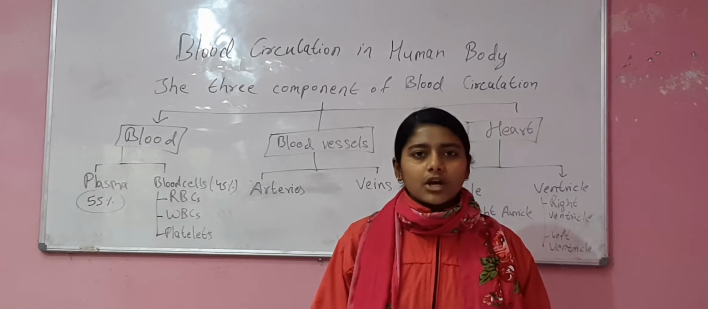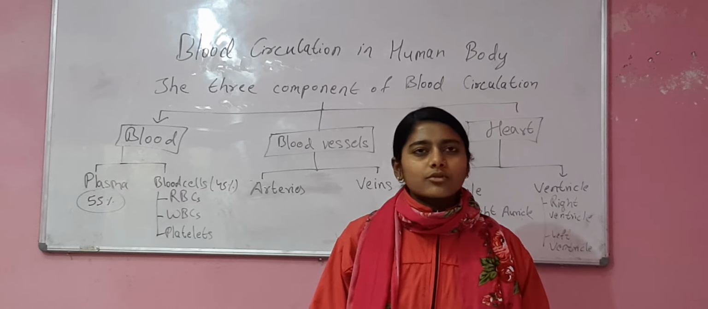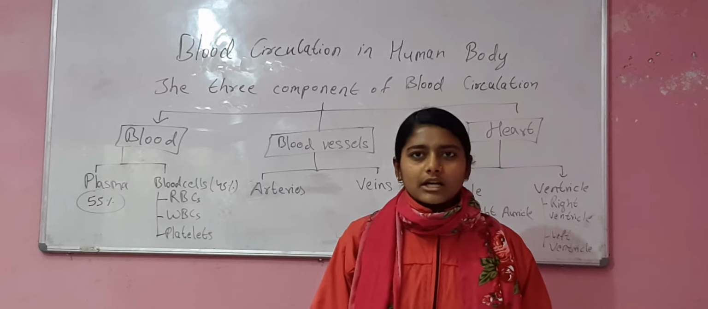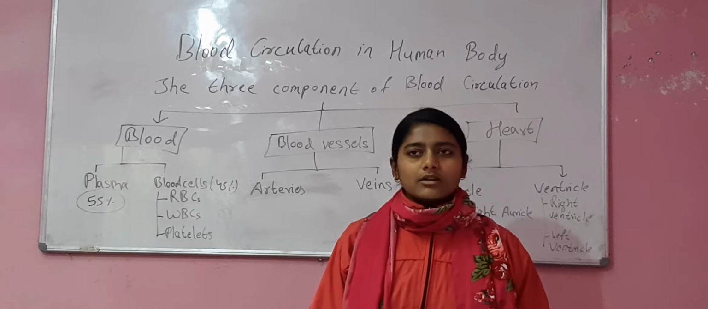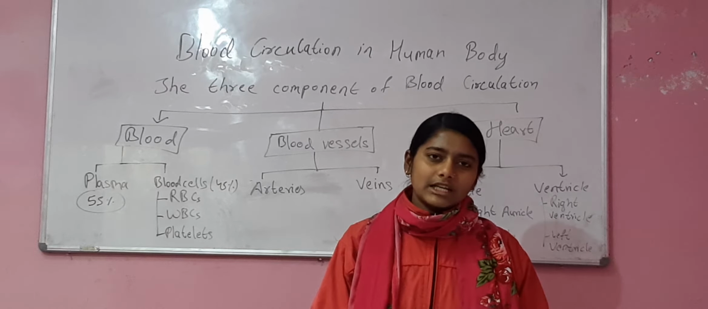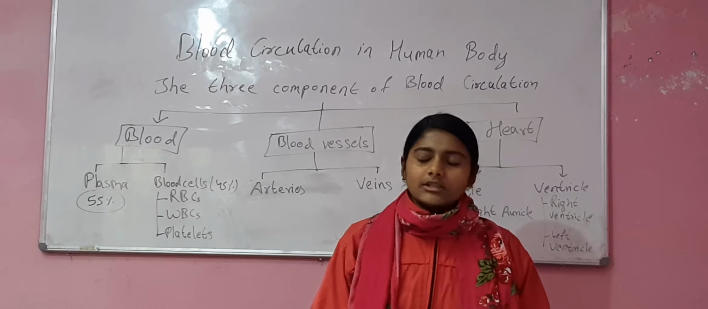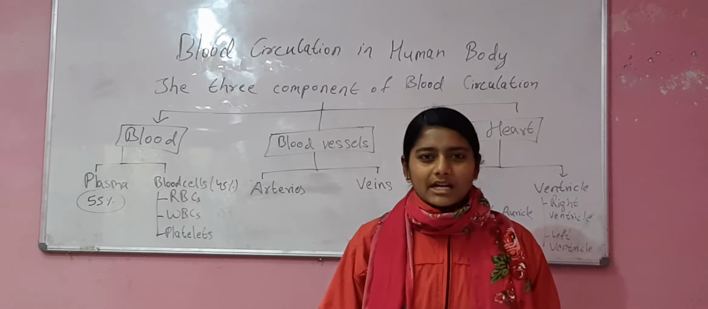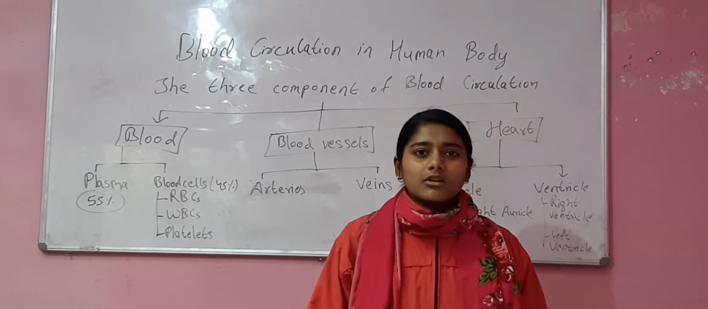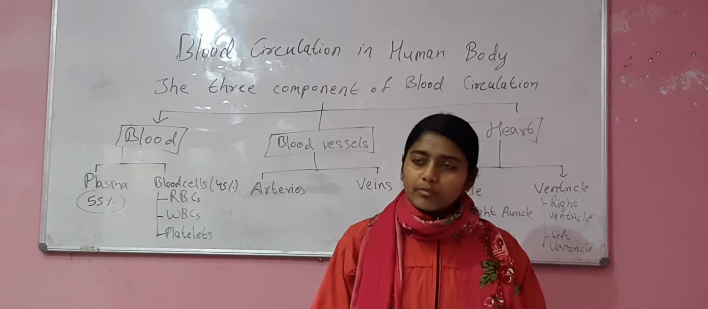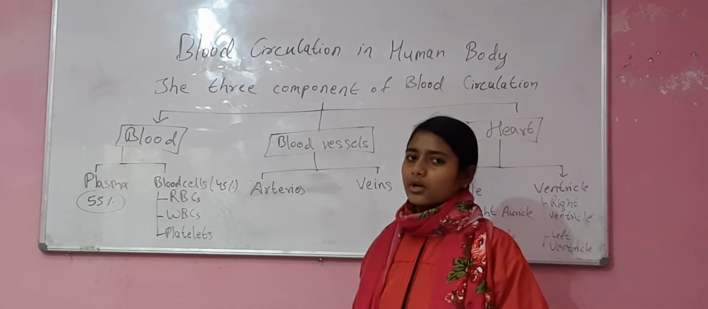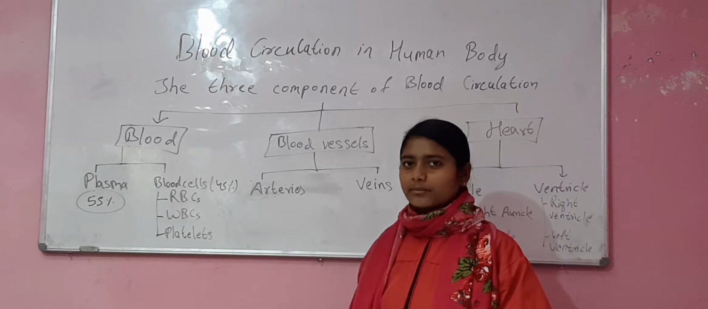When there is an injury or cut in our body, the platelets help to clot the blood, because in contact with the air, the platelets get clotted. Similarly, in the injured or cut part, platelets produce the chemical called thromboplastin. It is the chemical which helps to clot the blood in our cut part.